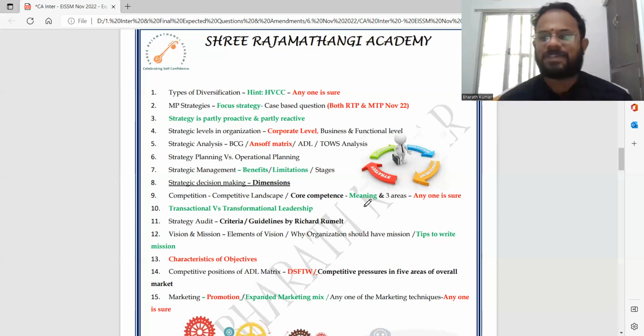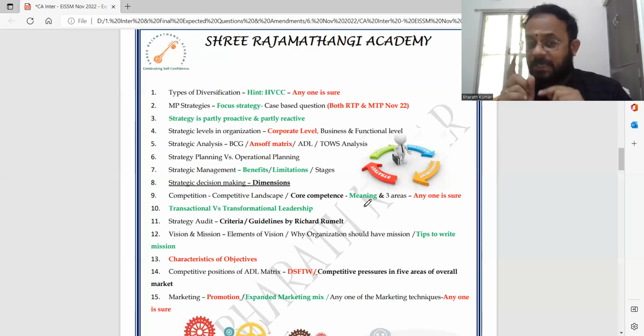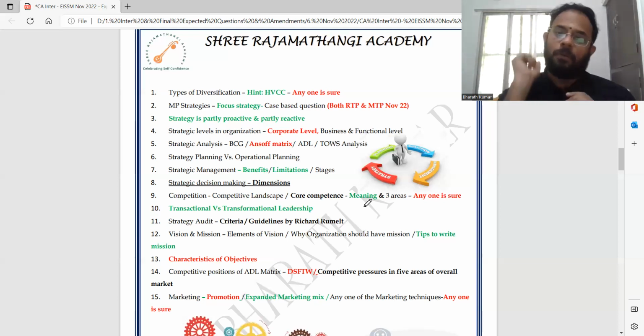Vision, mission, any one question. Every time they will ask you elements of mission, not essential. Elements of mission, why organization should have mission, less priority. Tips to write mission, more priority. Characteristics of objectives, yes, there are some 10 points that they would have made, write it, and you can accordingly cover that.